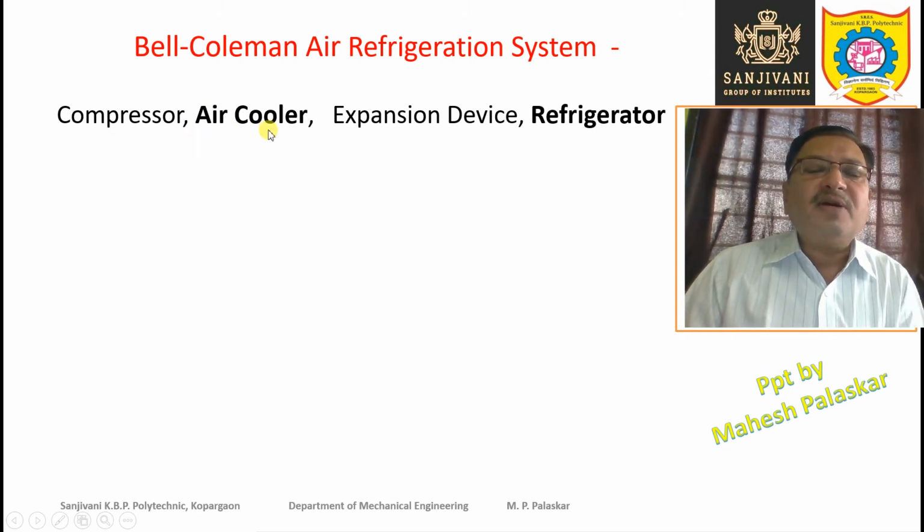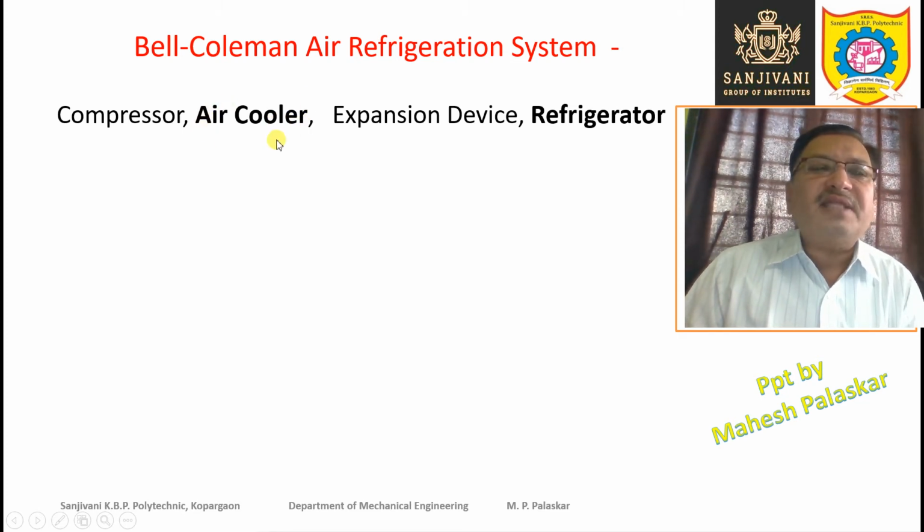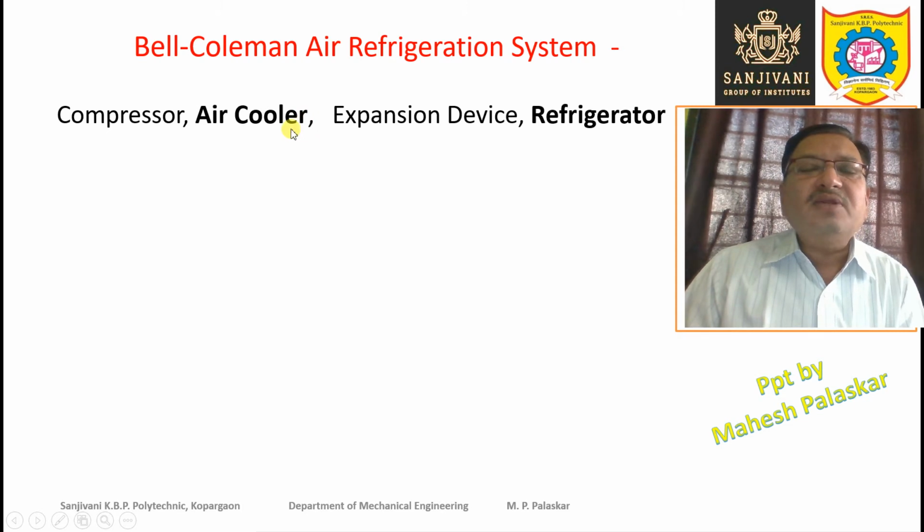In the case of the vapor compression system, you will find that a condenser is used. Due to cooling in the heat exchanger which is present after the compressor, the vapor gets converted into liquid. There is a change of phase from vapor to liquid. But in the case of the air refrigeration system, there is no change of phase and we are using the air cooler. That means the temperature is reduced, but there is no conversion into liquid.